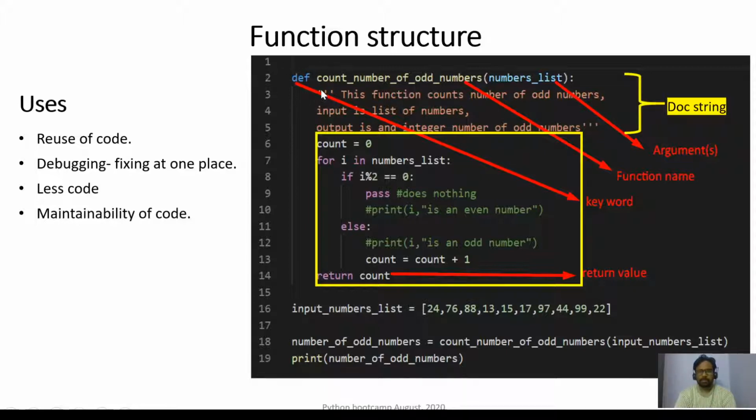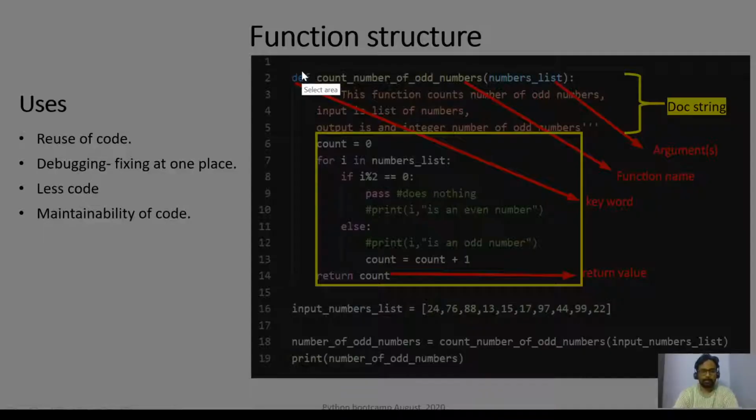Functions typically start with me telling the interpreter that the name or variable I'm going to declare is of type function. That is told to the interpreter by the keyword called def.